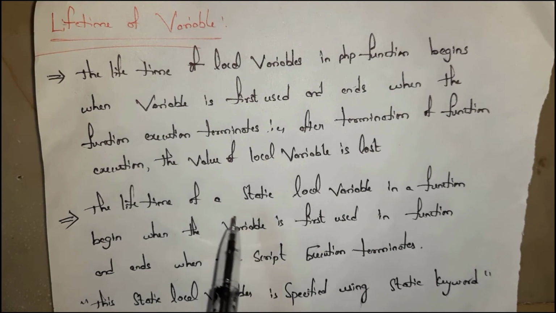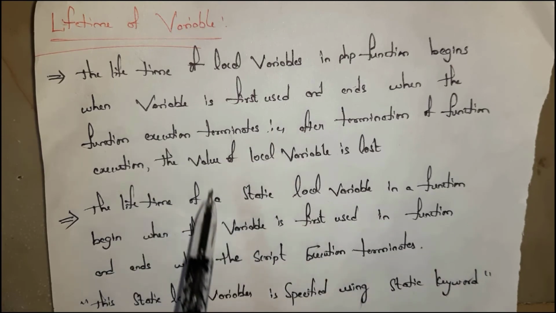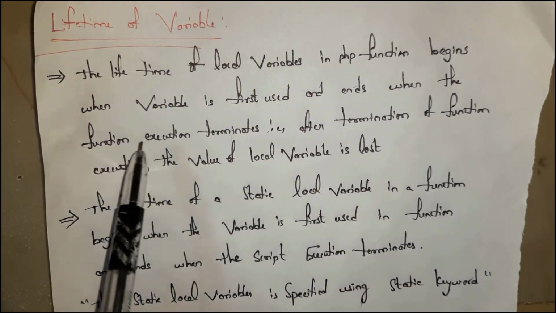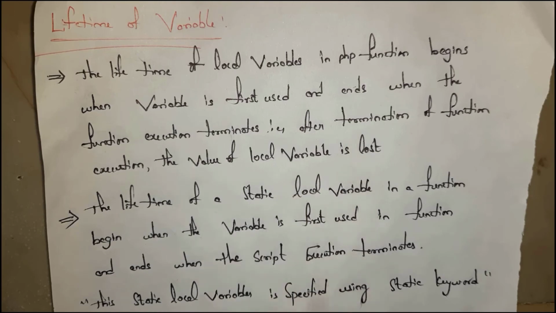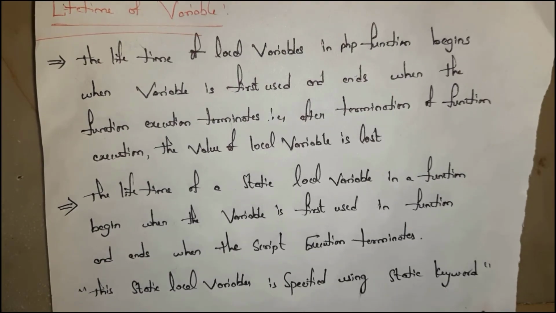The lifetime of a static local variable in a function begins when the variable is first used in the function and ends when the script execution terminates. Whereas in a local variable, the lifetime ends after function execution terminates. Whereas in this, the lifetime of a static variable terminates after script execution terminates. See, the static local variable is specified using the static keyword.